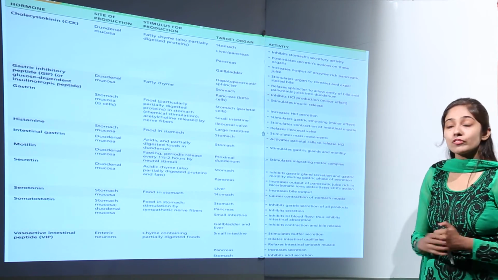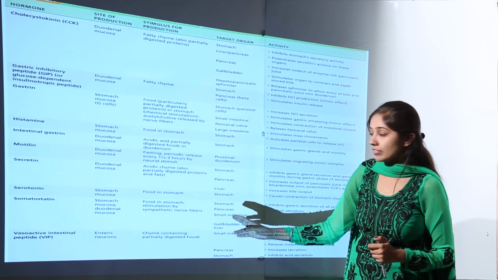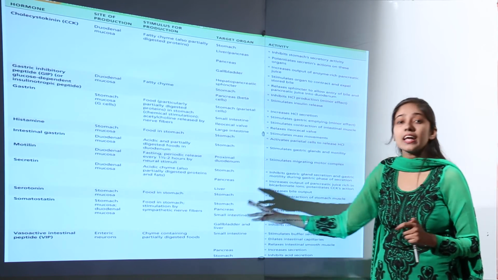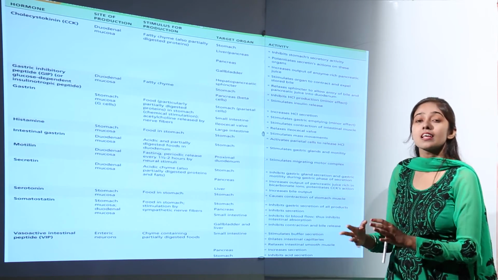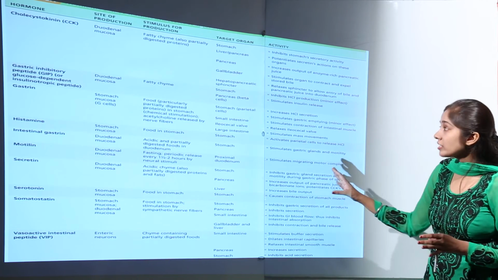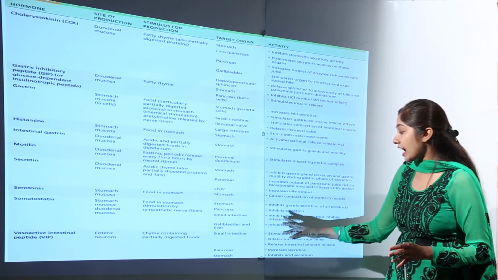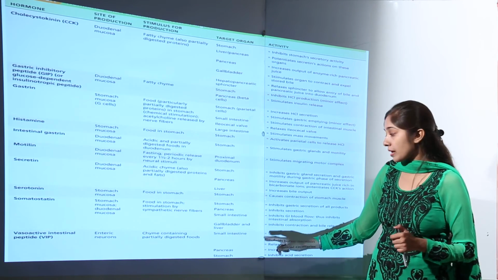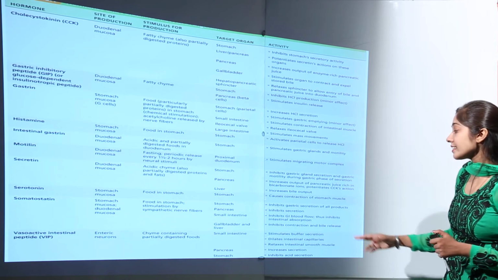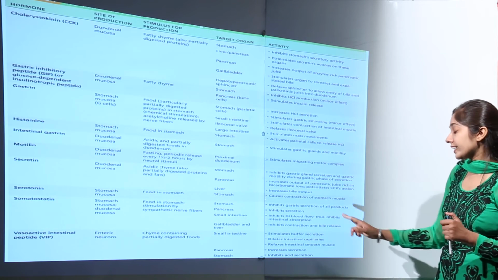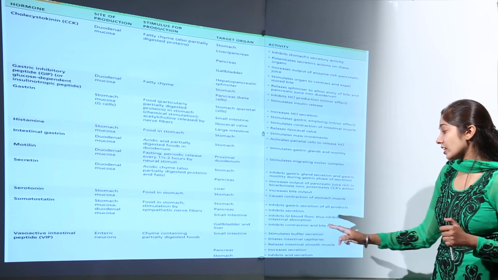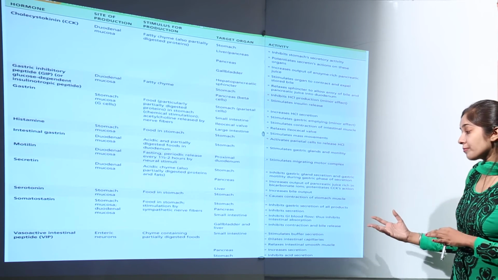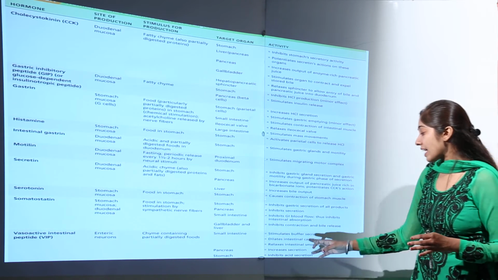The next hormone that we have is vasoactive intestinal peptide, which we also call VIP. The site of production of this hormone is enteric neurons, and the stimulus is chyme containing partially digested food. The target organs are the small intestine, pancreas, and stomach. On the small intestine, it stimulates buffer secretion, dilates intestinal capillaries, and relaxes intestinal smooth muscles. On the pancreas, it increases secretion, and on the stomach, it inhibits acid secretion.